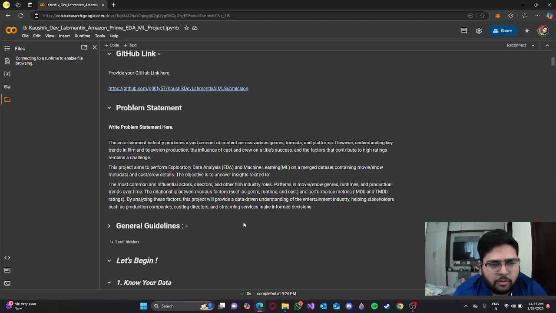So this project aims to perform exploratory data analysis and machine learning on a merged dataset containing movie and show metadata and credits details. The objective is to uncover insights related to the most common and influential actors, directors, and other cinematic roles, patterns in movie and show genres, runtimes, and production trends over time, and the relationship between factors such as genre, runtime, and cast and performance metrics like IMDb and TMDb rating.